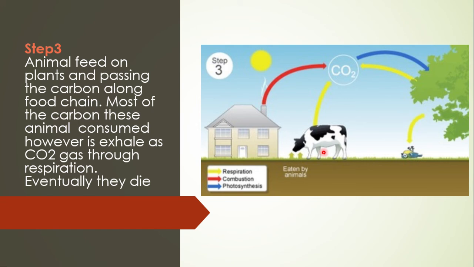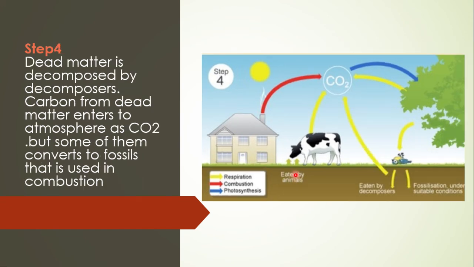So the carbon passes along the food chain. Most of the carbon these animals consume, however, is exhaled as carbon dioxide. When they respire, they exhale carbon dioxide gas. And eventually, after death, what happens?